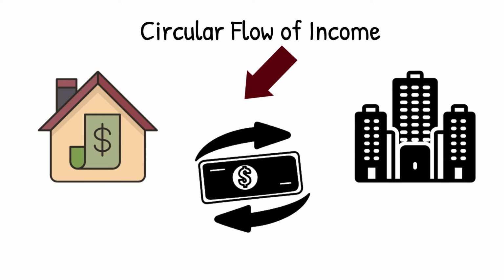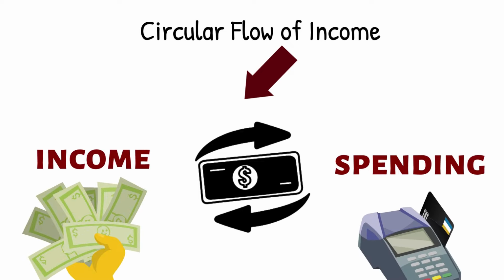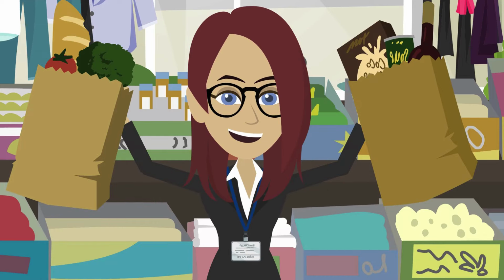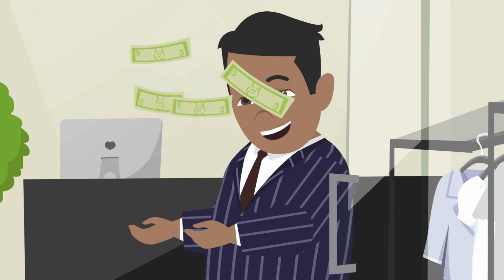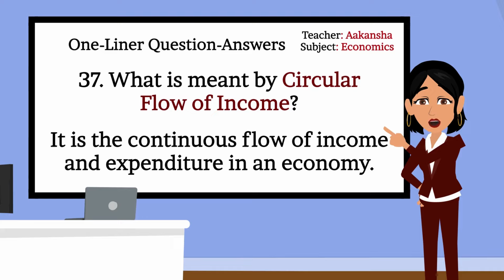Circular flow of income shows the interdependence between households and firms. This cycle keeps repeating, showing how income and spending are connected in the economy. For example, a worker earns a salary and uses it to buy groceries. The shop owner earns money, pays workers, and the cycle continues. Very good. Let's move to the next question.